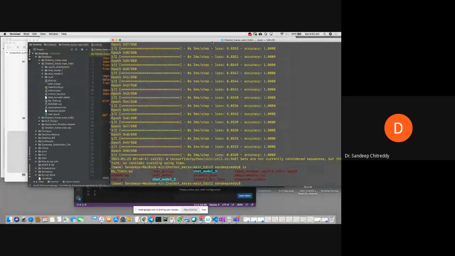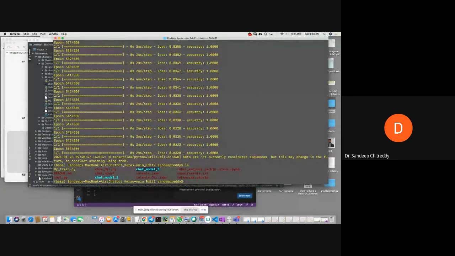Okay, we are all there in this folder, chatbot Keras main editor. Let us run this chat.py. You can see here it is already there in my folder, chat.py. Now I just need to run this so that you can interact in terminal just like any other chatbot. Okay, here we are just showing it this way, but you can even deploy it on the web.